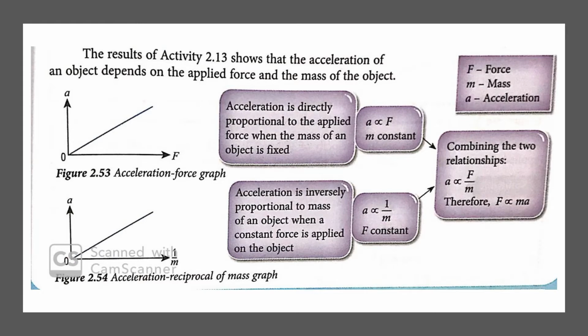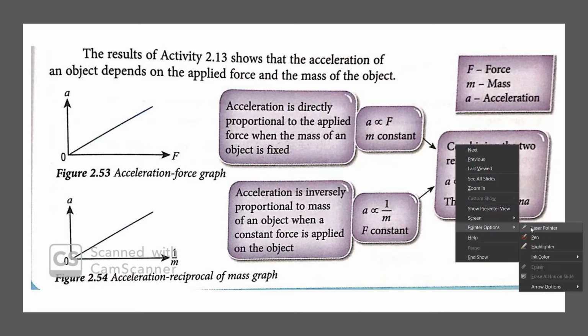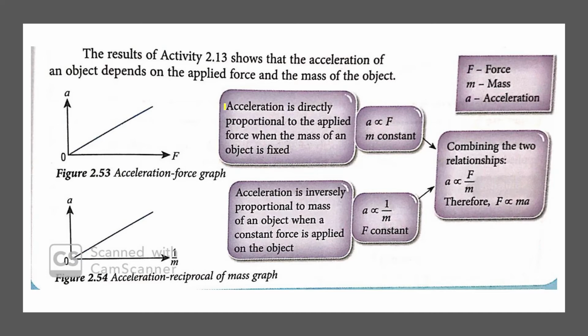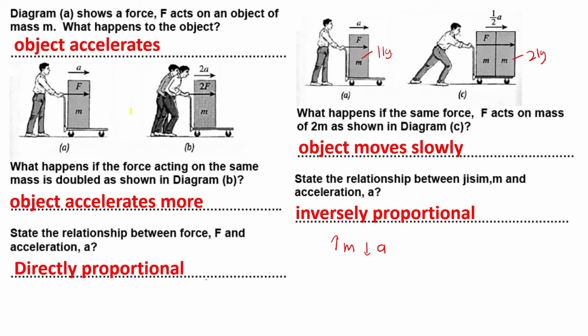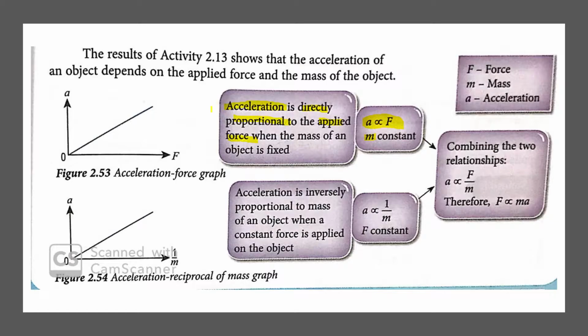From the activity that we just discussed, we can conclude that the acceleration is directly proportional to the applied force. So this is a is directly proportional to F, with m constant. Just now you can see here we kept the mass constant, so you get one equation here.